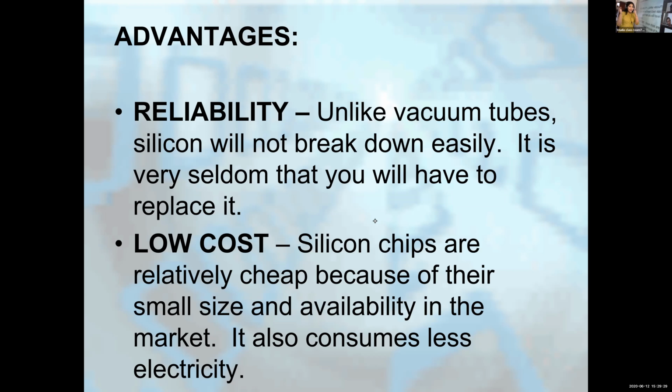So size also decreases generation by generation. So low cost and reliability are the two advantages of third generation. And silicon chips are relatively cheaper than transistors. That is another reason. And silicon will not break down easily.